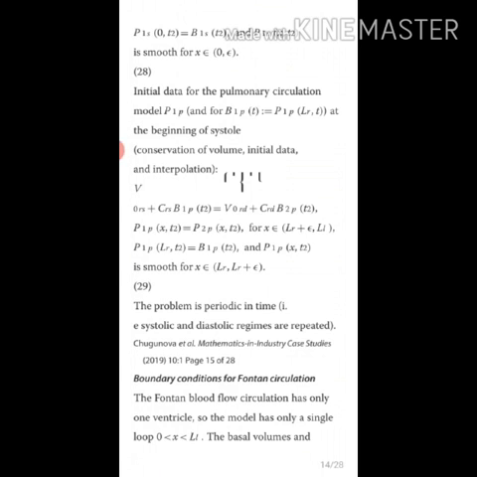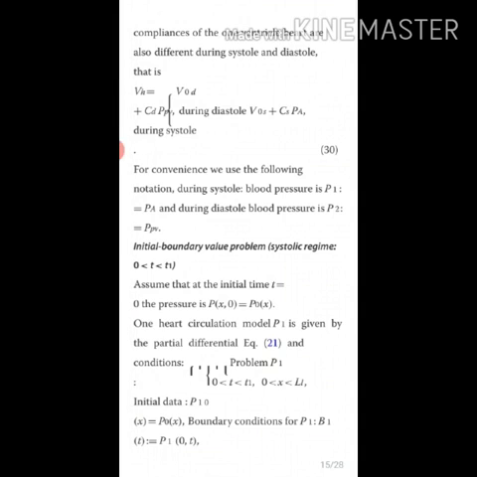Then the boundary conditions for Fontan circulations. The Fontan blood flow circulation has one ventricle. So this model has only a single loop, 0 less than x less than LL. The basal volumes and the compliances of the one ventricle heart are also different during the systole and diastole, that are given.